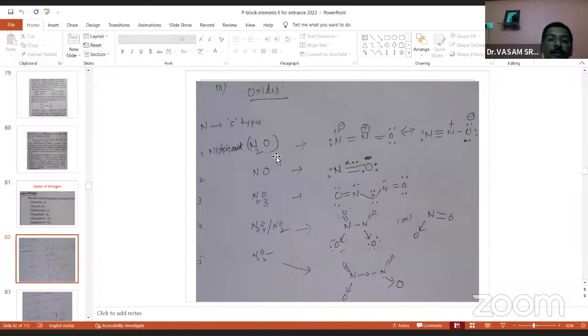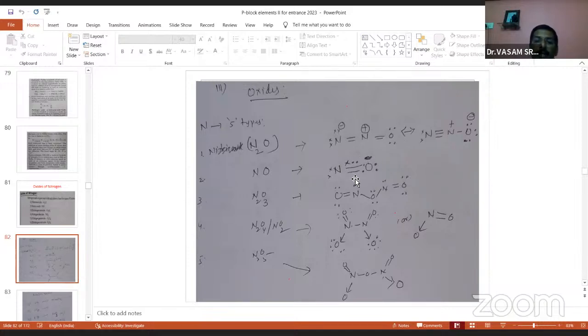N2O is generally called laughing gas. The N2O structure is like this. You see, the central nitrogen exhibits sp hybridization. The central nitrogen contains 2 sigma bonds and there is no lone pair. 2 sigma means sp hybridization and linear geometry.